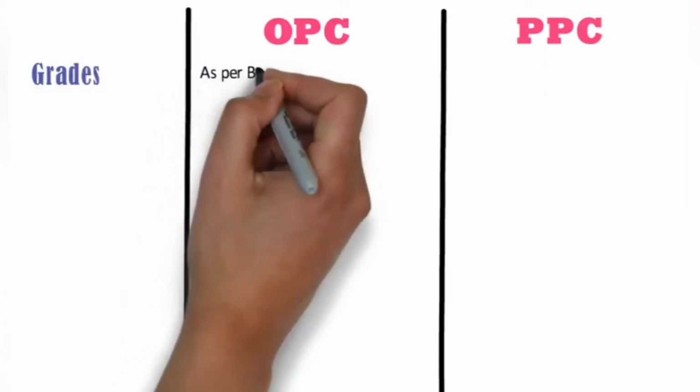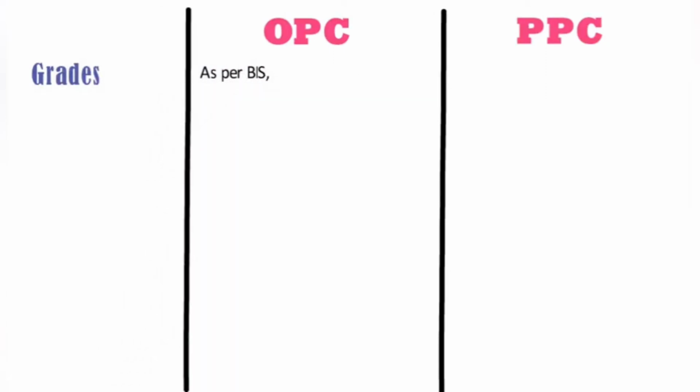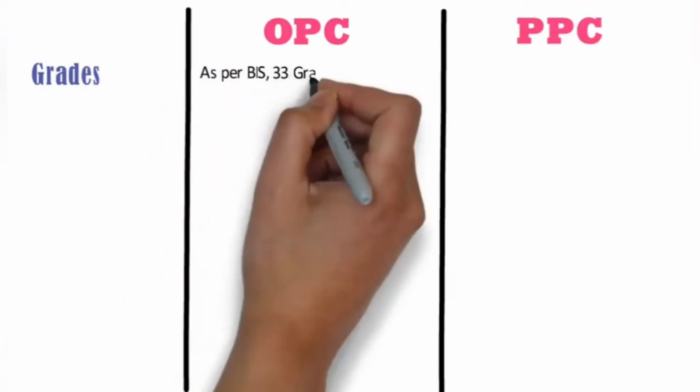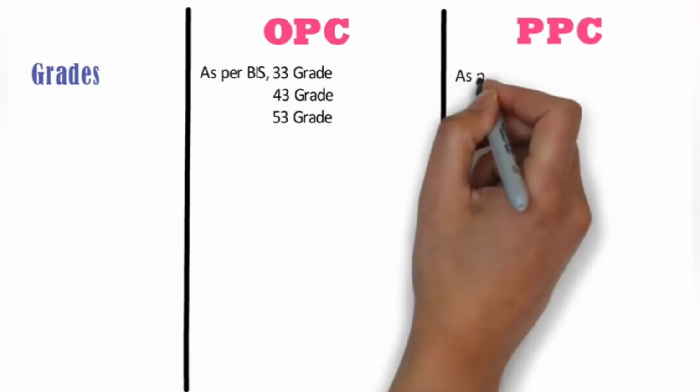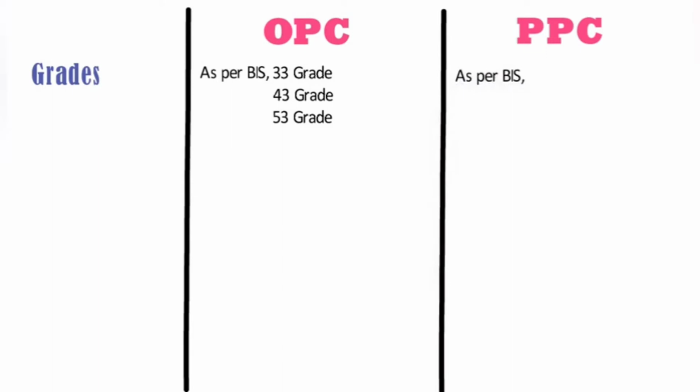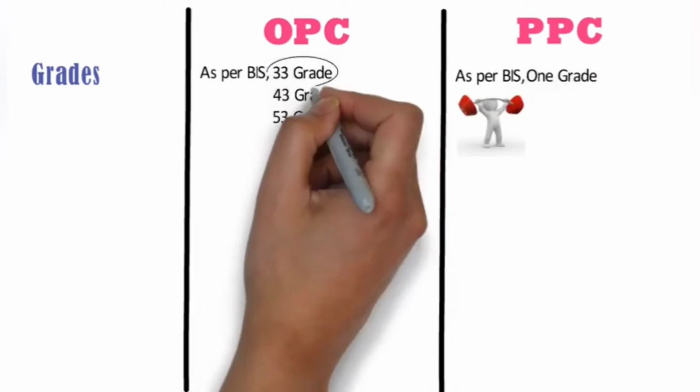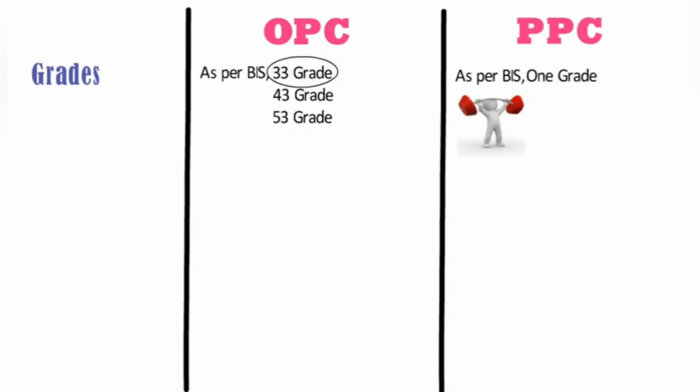Grades. As per the classification of the Bureau of Indian Standards, OPC is available in 33 grade, 43 grade, and 53 grade. Whereas, as per the Bureau of Indian Standards, PPC is available in one grade and its strength matches the strength of 33 grade OPC after curing.